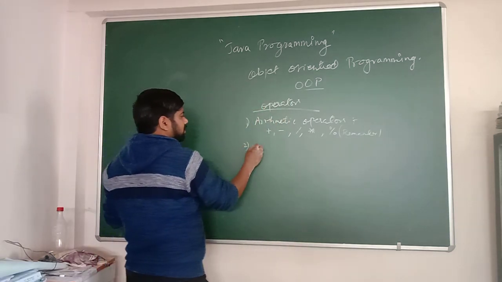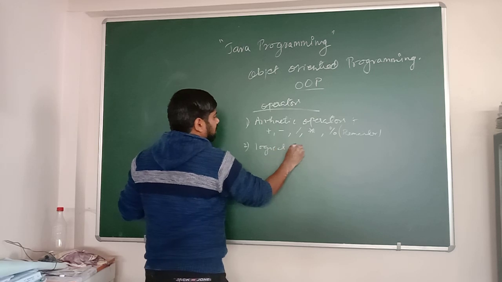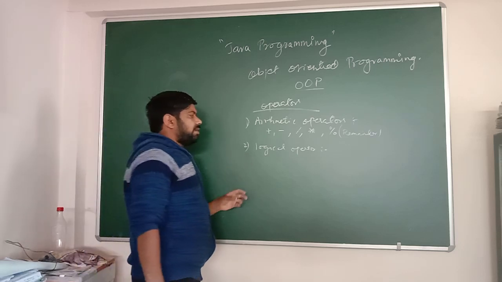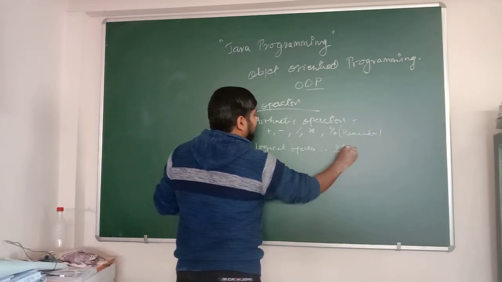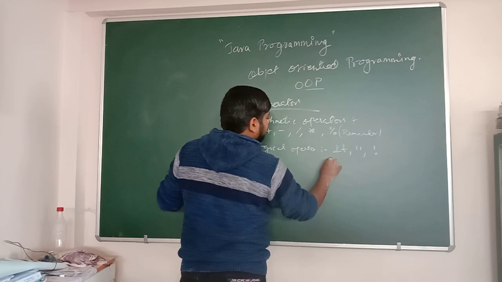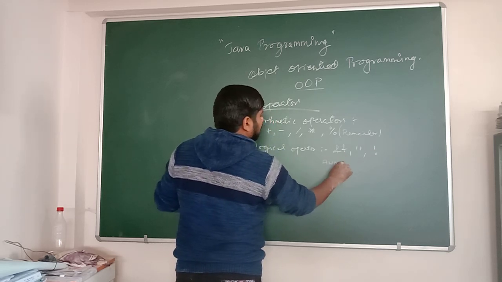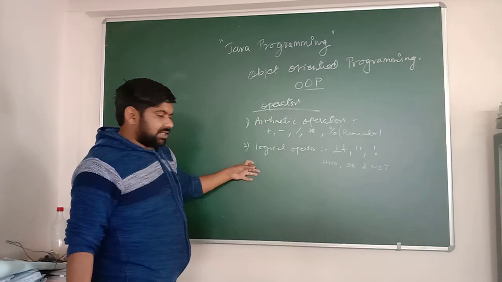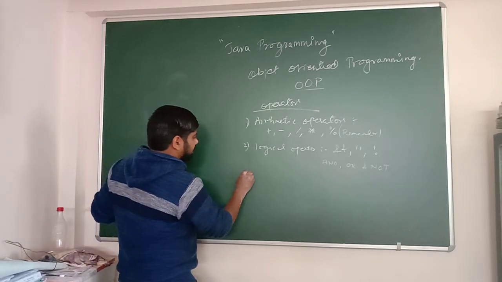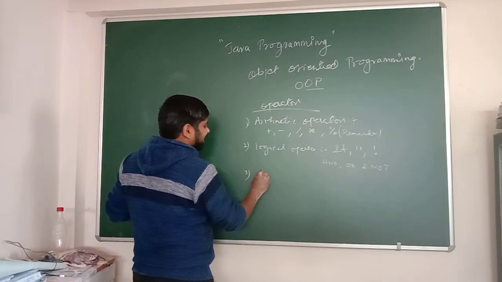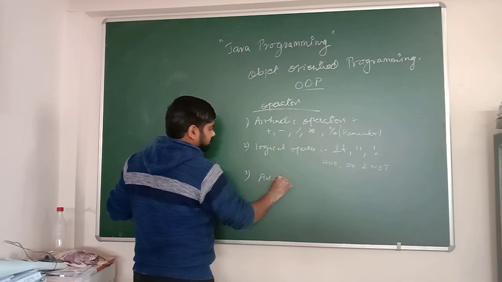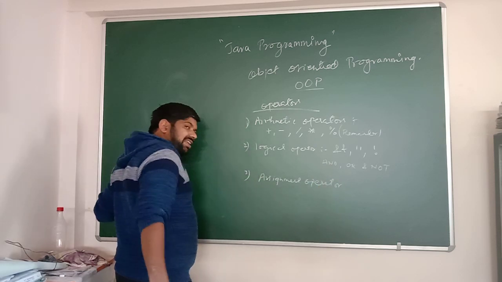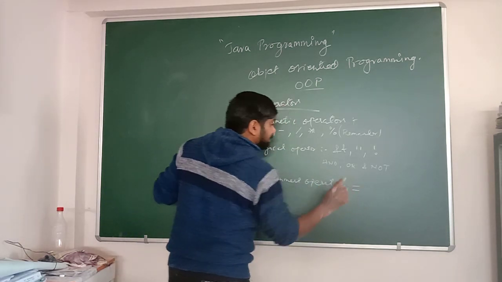And next we discussed logical operators. To check any logic of the program, we use logical operators, and there are different logical operators: and, or, not. I have sent the pictures, please read them carefully, you will understand. And next we discussed the assignment operator. To assign a value we use the equals to sign. So this is the assignment operator.